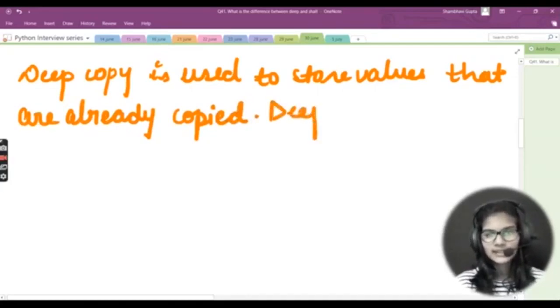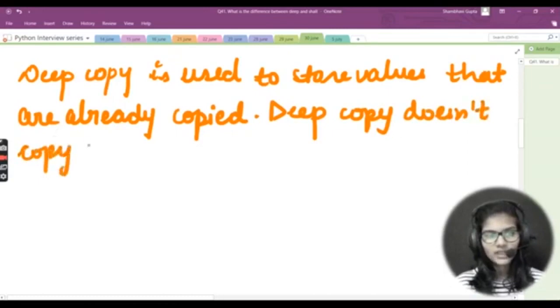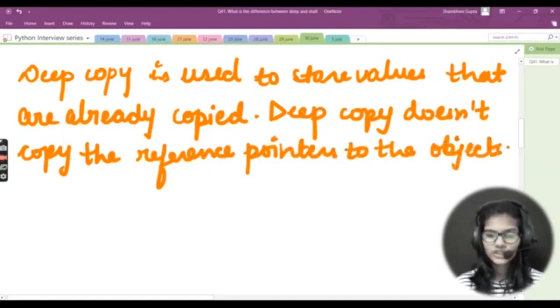Other than that, deep copy doesn't copy the reference pointers to the objects. So basically it does not copy the reference pointers to the objects, right?